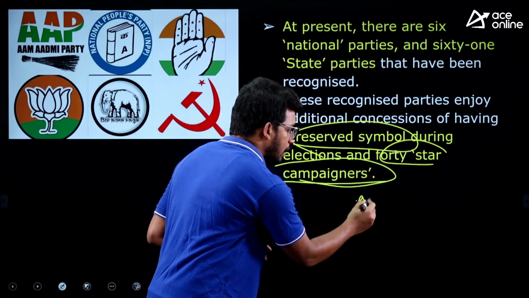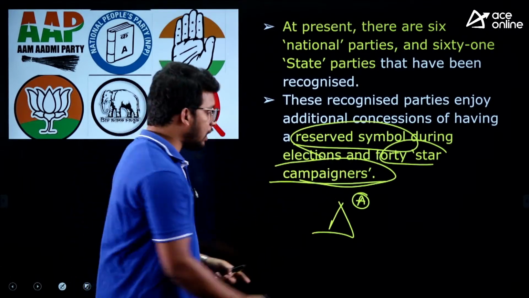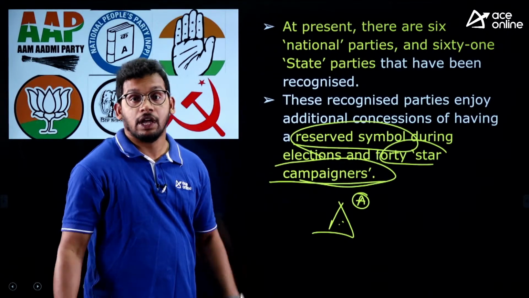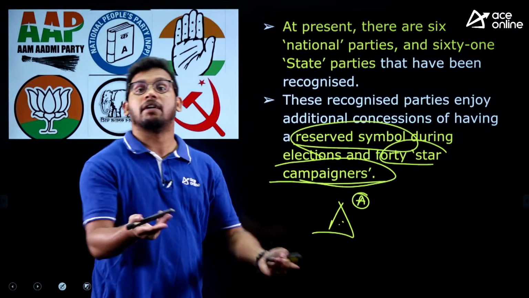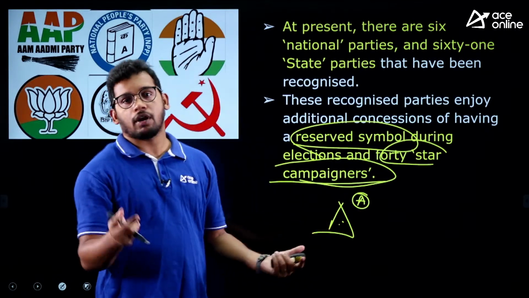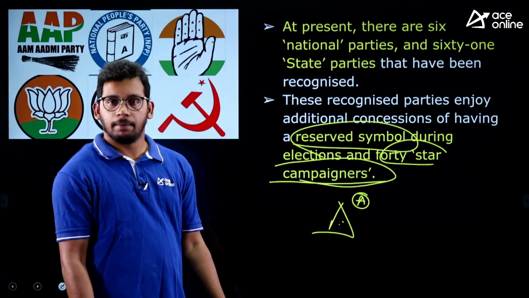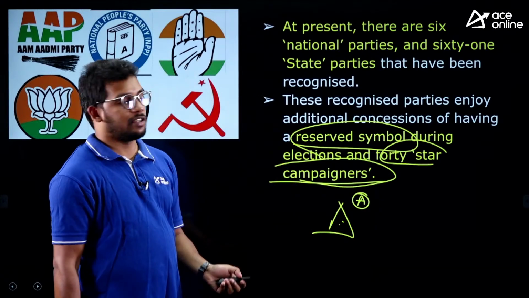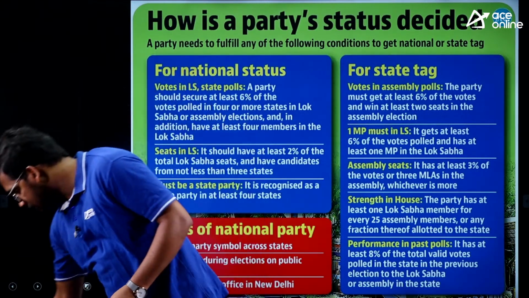For example, party A is contesting in Telangana. If it is a recognized party, this symbol is reserved, and no other party can claim it even in coming elections. But if it is registered but not recognized, one common symbol will be given, but it is not sure for the next election. Recognized parties will have the same symbol, and it will not be given to anyone else. So these are the benefits. Now, which are considered national parties or state parties?